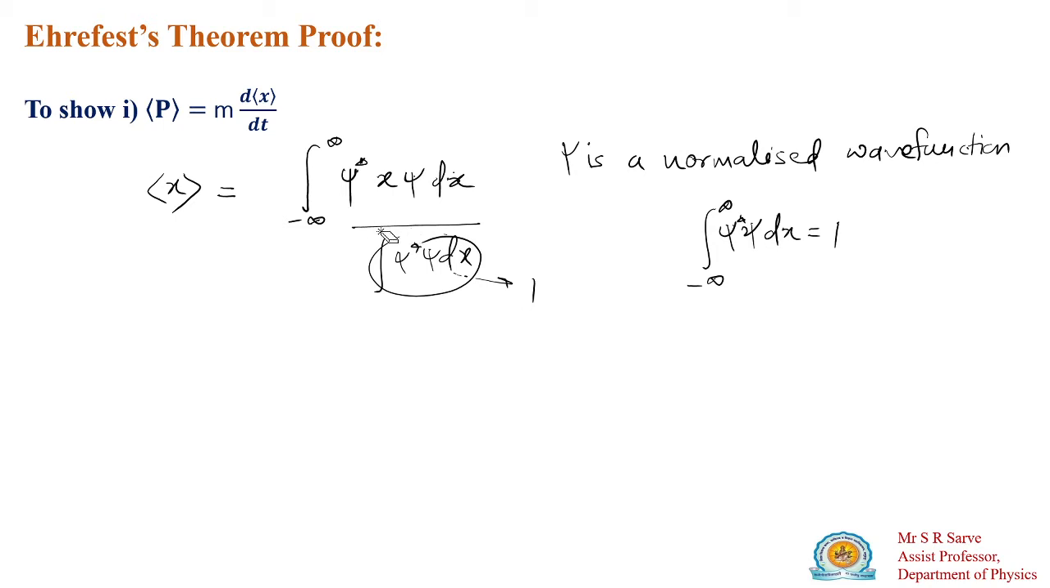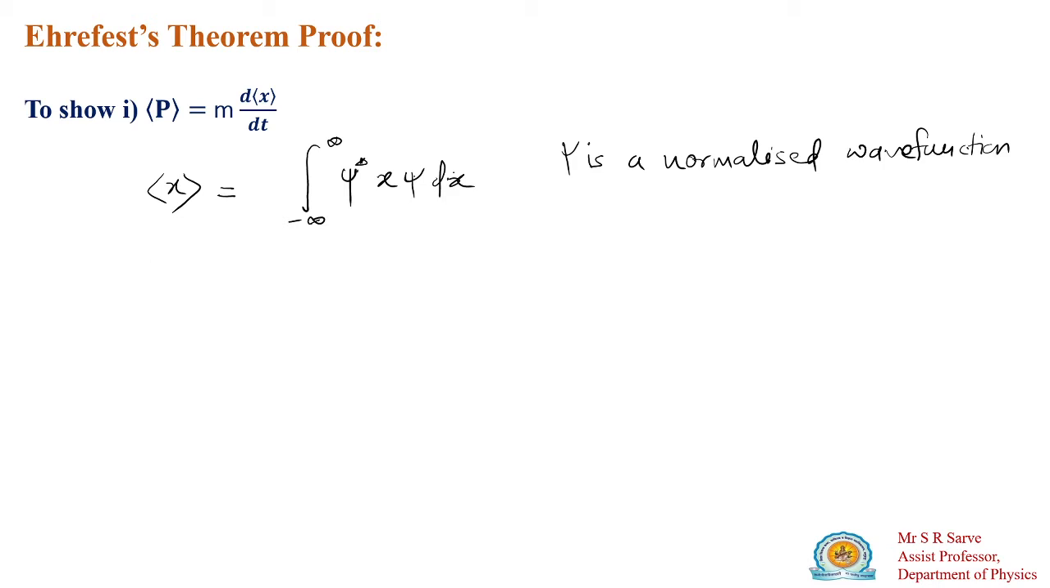So here I remove this. No need to write it, because psi is a normalized wave function. So now this is your expectation value of the position coordinate.